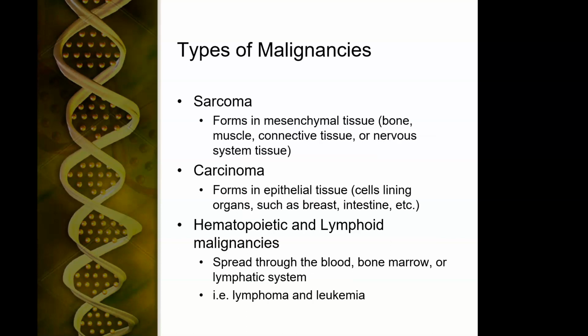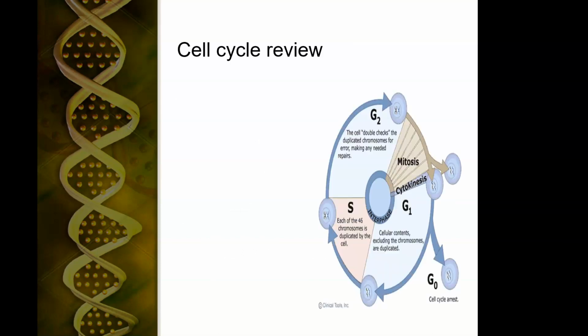Sarcoma, whenever I hear the word sarcoma, it scares me as a tumor. It forms from meningeal muscle, bone, connective tissue, or nervous tissue. Carcinoma forms from epithelial cells, linings of organs such as the breast and the intestines. Then there are hematopoietic and lymphoid malignancies, and we're going to discuss this in more detail when we get to oncology. It spreads through the blood and bone marrow and lymphatic system, so leukemias and lymphomas.